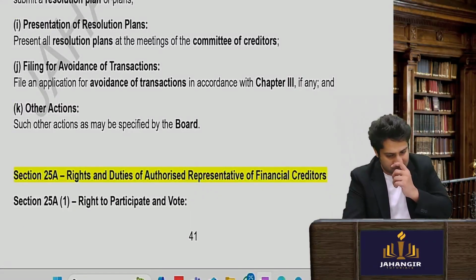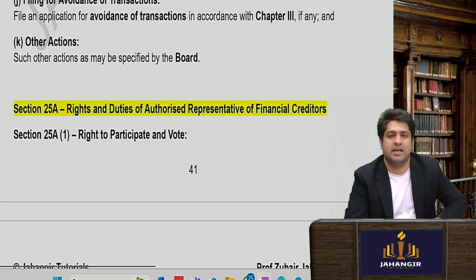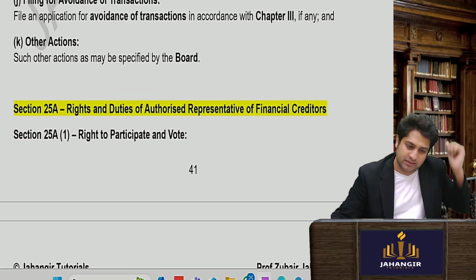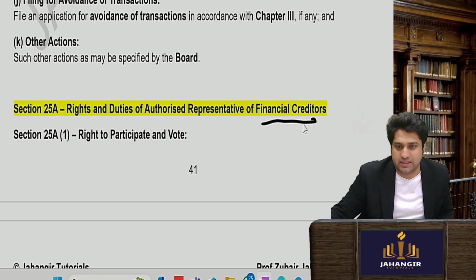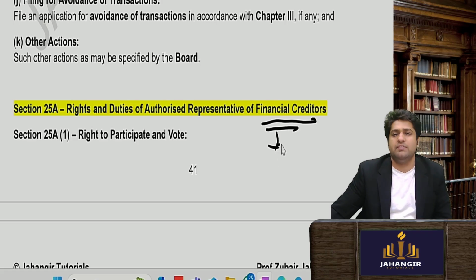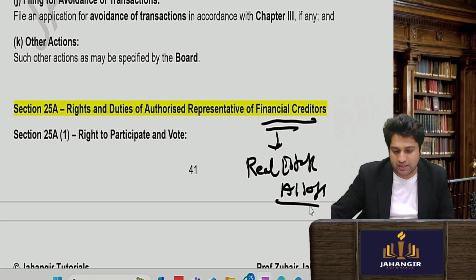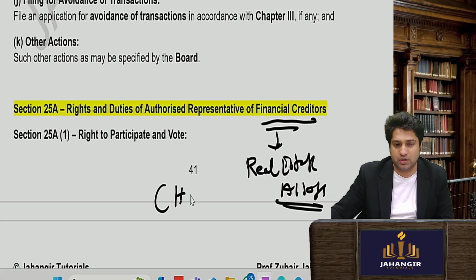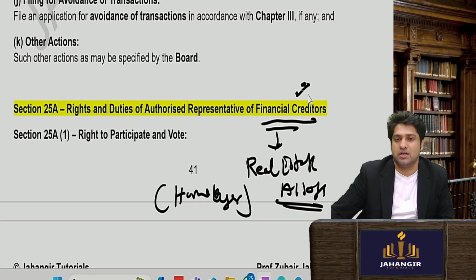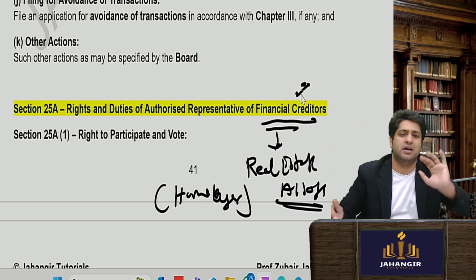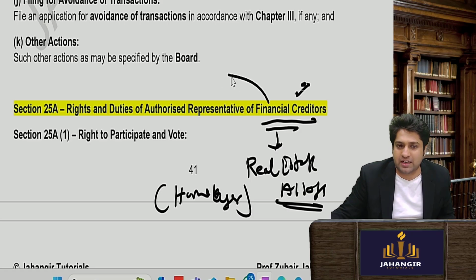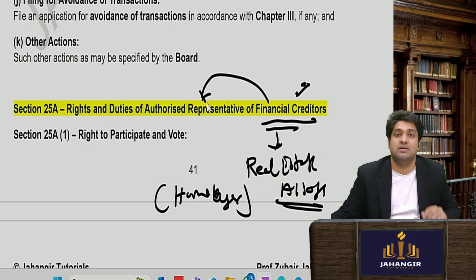Okay, rights and duties of authorized representatives of the financial creditors. Now just remember one thing, that financial creditors are there. Financial creditors who have extended a loan, etc. Even your real estate allottees, like for example home buyers, are also considered as financial creditors. Now home buyers might be so many if the builder has cheated you. So all of them can appoint an authorized representative to represent them.